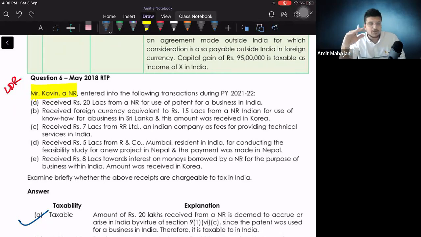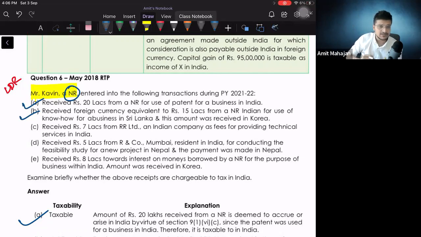Perfect. This will not be taxable. Why? Because there is no connection with India. There is no connection with India. The income is neither accruing in India nor being received in India. Nothing is related to India, and that is why this will be a foreign income, and for a non-resident, foreign income is not taxable. Right? Is it clear? If there is any hold-up on the basics, tell me.